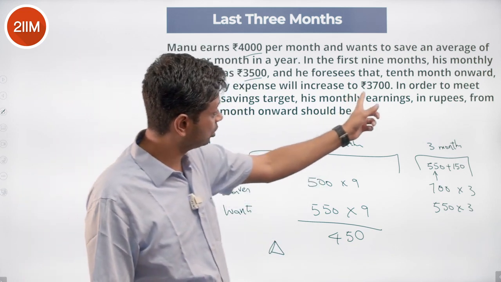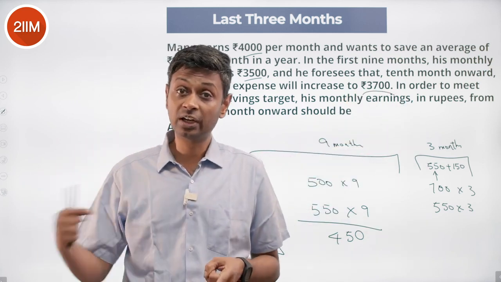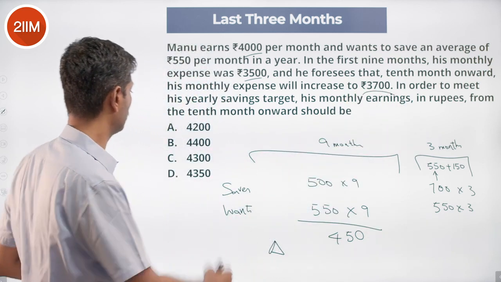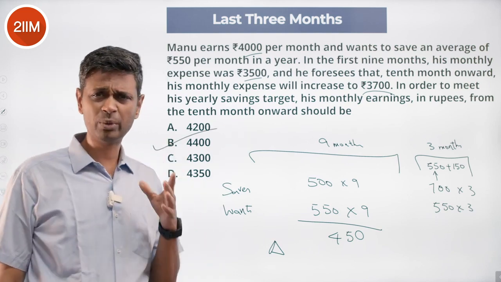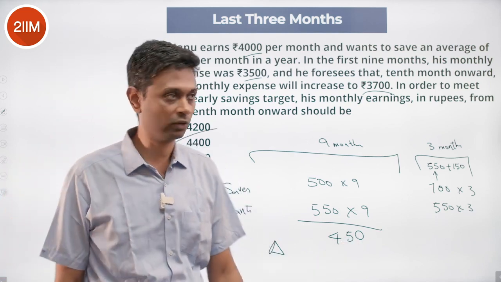His monthly expense will go to 3,700. His income should be 3,700 plus 700, which is 4,400. Again, a freebie question, should be setting it up and knocking it out.